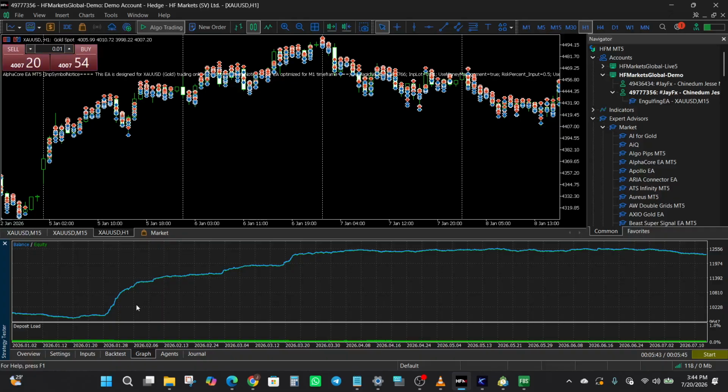So the EA seems to maintain quite a steady balance and equity, even though at some point it was going sideways, and then there was an improvement in the growth, and then suddenly started going sideways again. So basically, the growth recorded was mostly between the ending of January and perhaps middle of March. So that was the window that recorded most of the growth based on what we can see here.